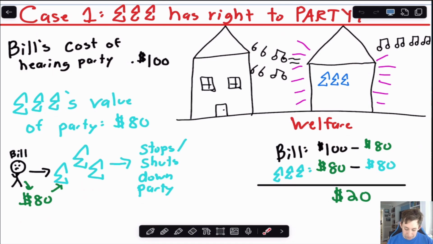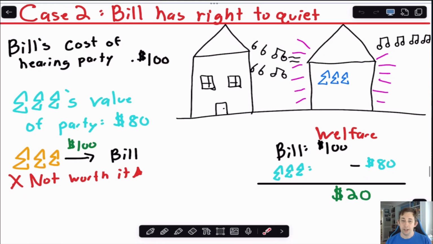And so welfare in this neighborhood, Bill gets his $100 from not having to deal with the noise. He's paid $80 to Tri-Sig or $81 or whatever it is. Tri-Sig takes that money and they lose the value of this party, but total welfare in this neighborhood is 20 because now we've gotten to the efficient outcome where this party doesn't happen. And so we have the same amount of welfare that we would when this party doesn't happen. We're just shifting around which part of that welfare goes to Bill and which part of that welfare goes to Tri-Sig.